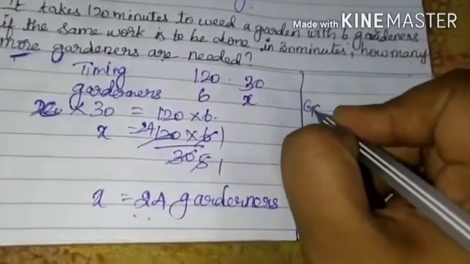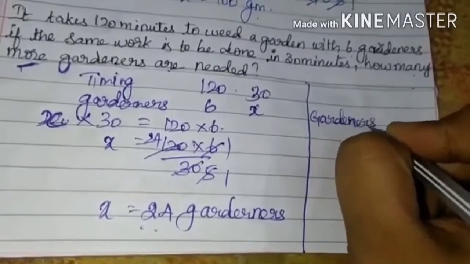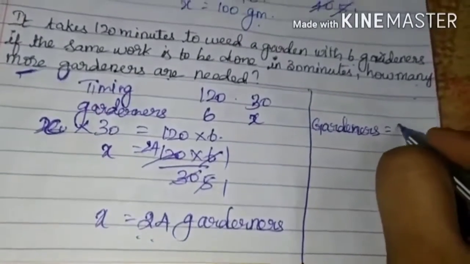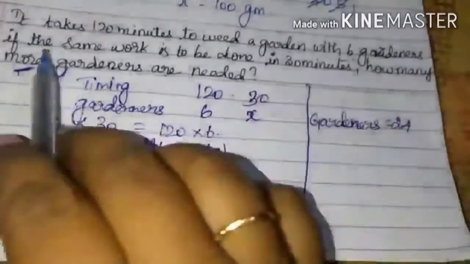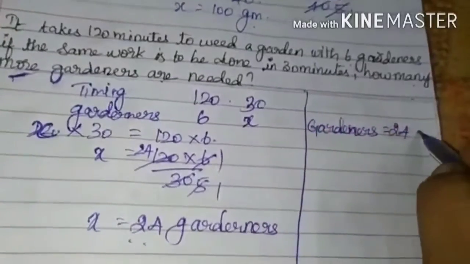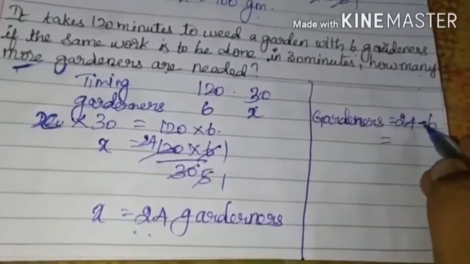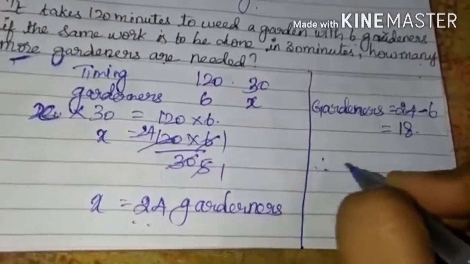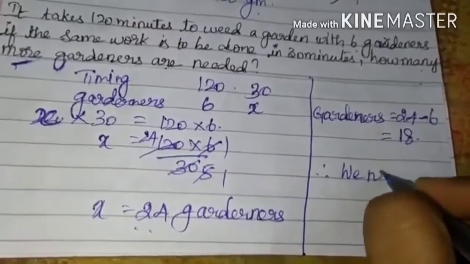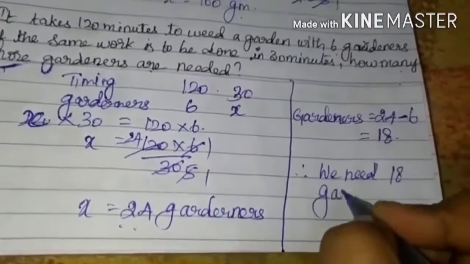So gardeners equal to, so already 24 gardeners. So already I have 6 gardeners in my hand. So apart from the 6, how many more are needed? That's what they are asking, no? So 24 minus 6 is 18. So we need, therefore, 18 gardeners.